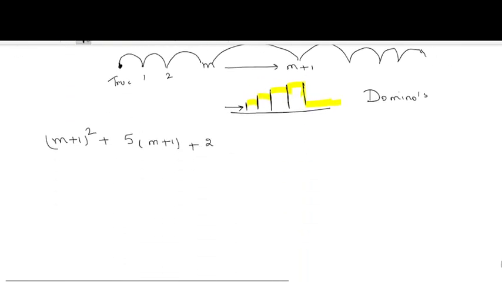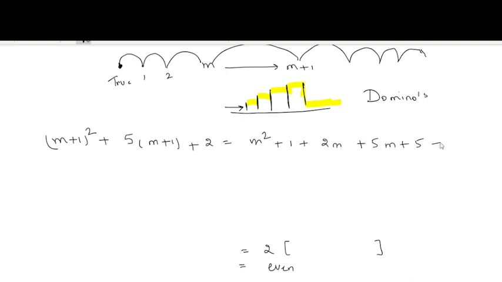You have to prove that this is even, and even means you can prove that this is equal to 2 times some integer. 2 times some integer is always even. So open this, you will get m square plus 1 plus 2m plus 5m plus 5 plus 2.